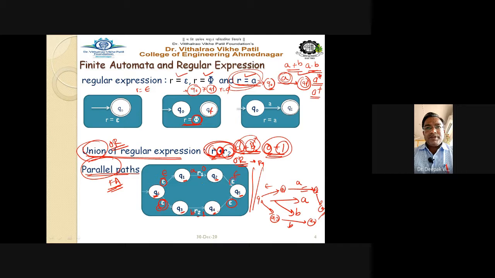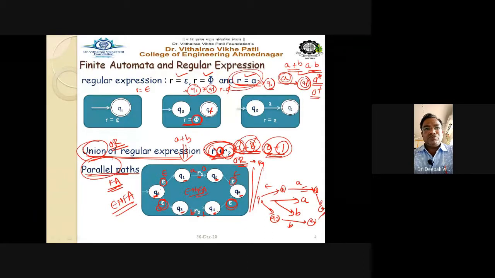You have to mark the remaining transitions compulsorily with the epsilon sign. So this is nothing but your ENFA. What we are drawing is an NFA with epsilon moves, or ENFA. If the regular expression is A plus B, then what is drawn here is nothing but your ENFA, epsilon NFA, right? An NFA that contains epsilon moves.